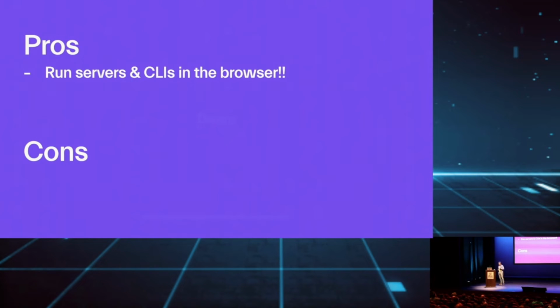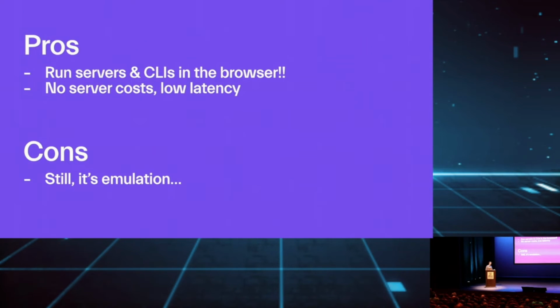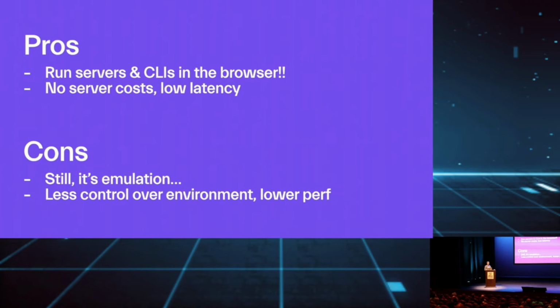Cool thing is we can run servers and CLIs in the browser. There's no server cost, there's low latency, but it's still emulation. So if Node.js would release version 20, then we need to keep up to date and make our API work exactly the same. And because we don't define anymore what a user runs, it can also be slower. Like if someone uses, for example, SIMD operations, that works very fast in Node.js because it uses certain CPU parts. Maybe it doesn't work as fast in the browser. So that's an important distinction.